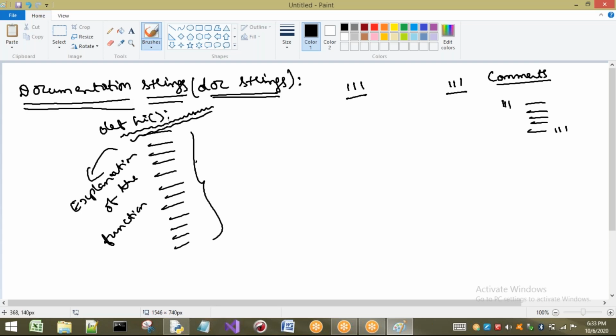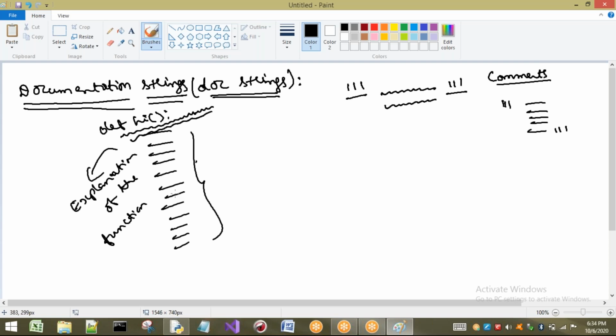For example, documentation strings. Whatever I write in between triple quotes is considered a string. It explains the document I am going to write. Those are called documentation strings, or in short form, doc strings. Why is it used? It is used to explain what a function does.